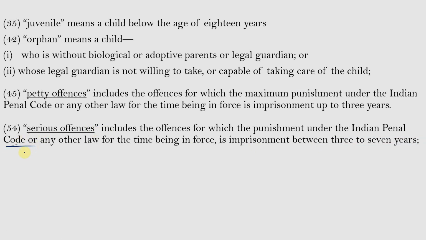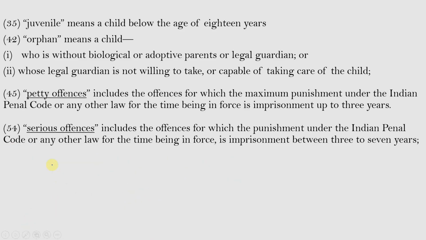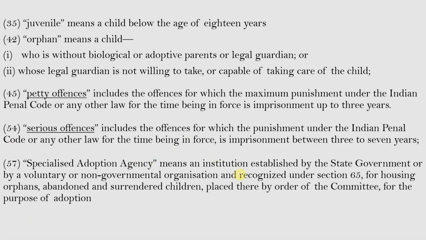For example, under the IPC, if a person commits assault or uses criminal force against a woman, the maximum punishment shall be 5 years. So, these offences come under the definition of serious offences. And the next subsection is specialized adoption agency. It means an institution established by the state government or by a voluntary or non-governmental organization and recognized under Section 65 for housing orphans, abandoned, and surrendered children placed there by order of the committee for the purpose of adoption.